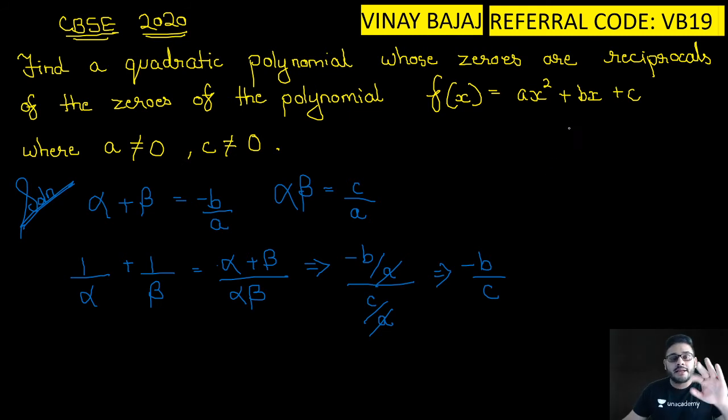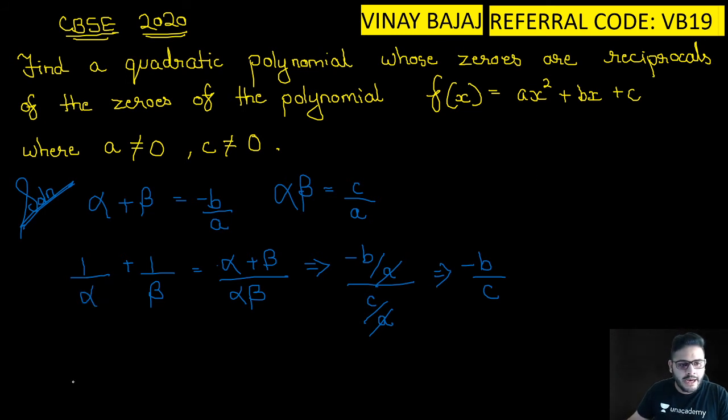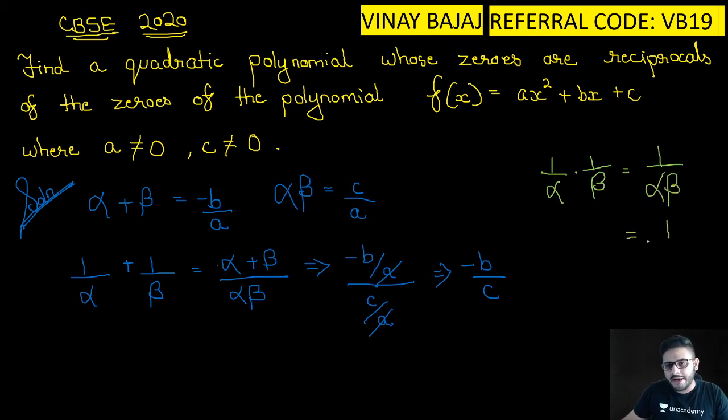and now the product of their reciprocals. So the product of the reciprocals, I am doing it in light green color. So 1 upon alpha into 1 upon beta is equal to 1 upon alpha beta. Now 1 upon alpha beta is nothing but c upon a.